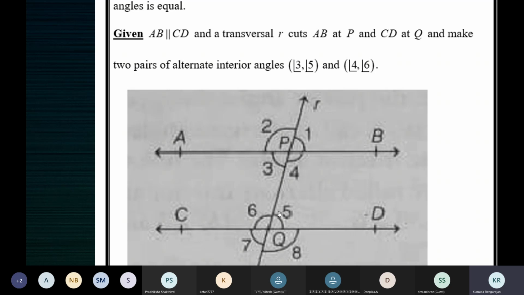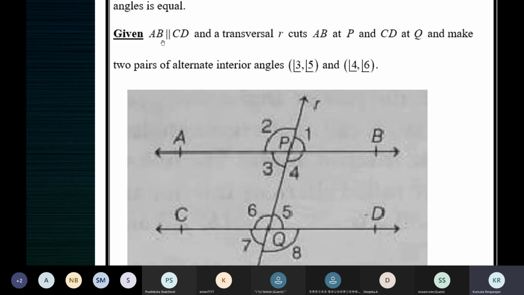You can name the lines anything, like PQ and ST. We know that 8 angles will be formed around the transversal. The transversal intersects AB at P and CD at Q. Mark the 4 angles formed around P and the 4 angles formed around Q. We need to prove that 3 is equal to 5 and 4 is equal to 6.